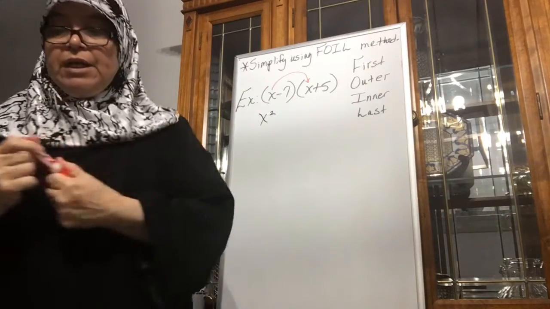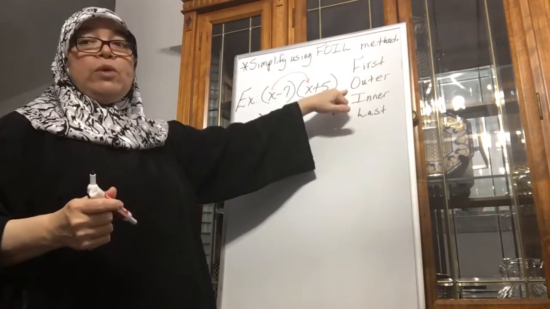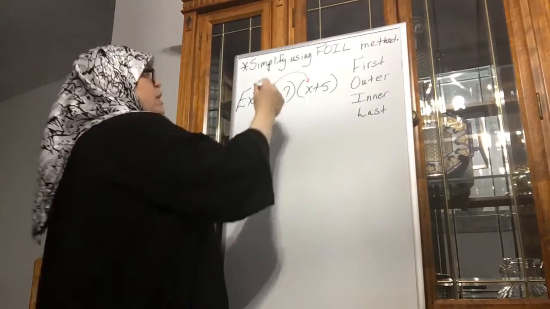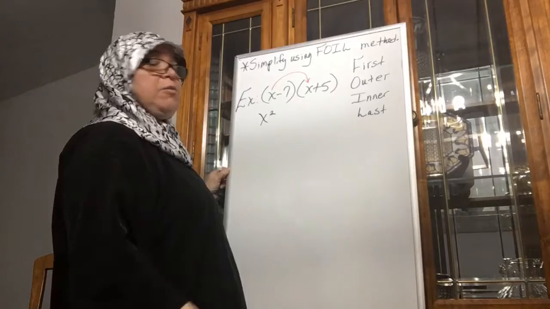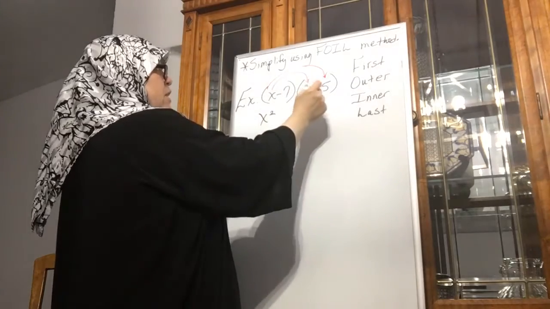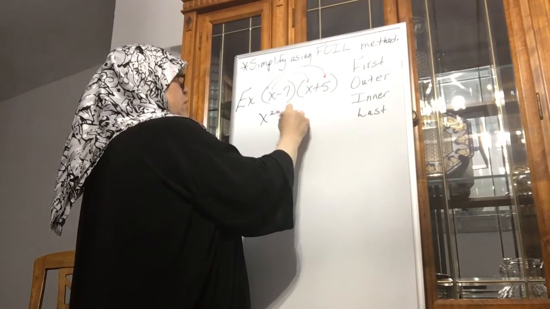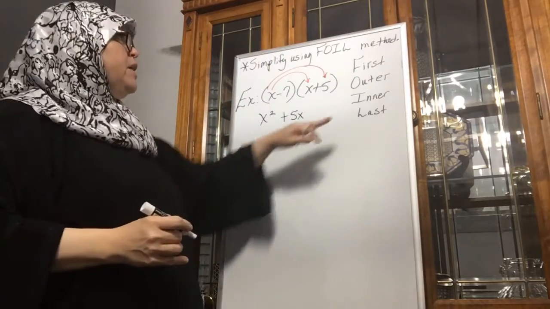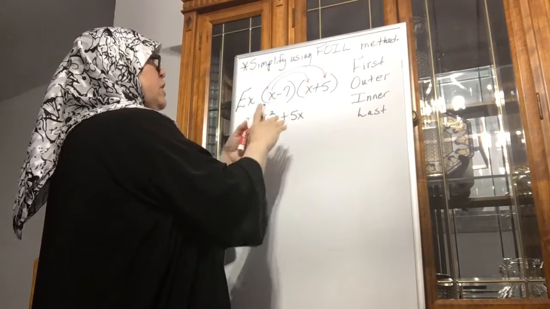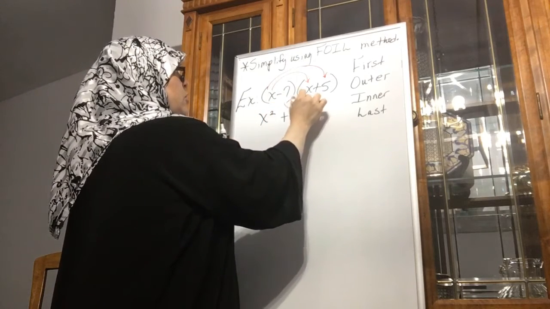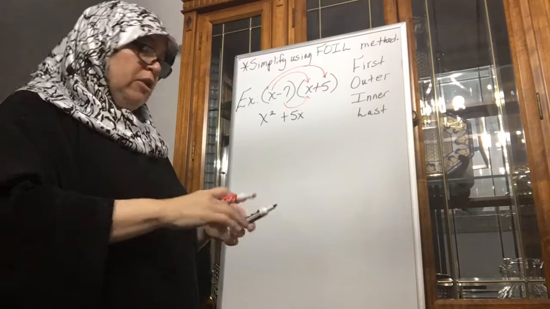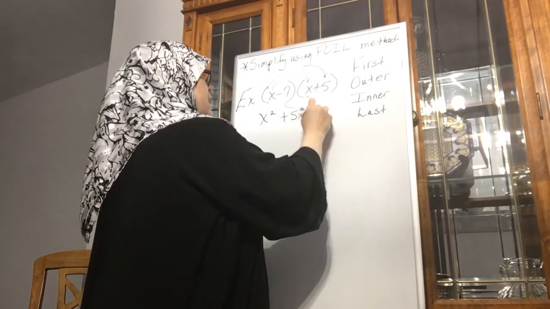Then the next part is the O, which is the outer. It means the outer terms in the expressions. So the outside ones are this x and the 5 in the other parentheses. So you're going to do x times 5, and remember that it's a positive 5, so plus 5x. Then the I is the inner. That means the terms inside of the parentheses. So the inner terms are the minus 7 times the x, so negative 7x, or minus 7x.